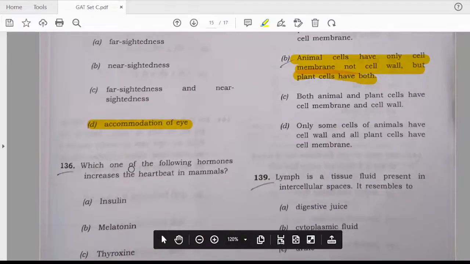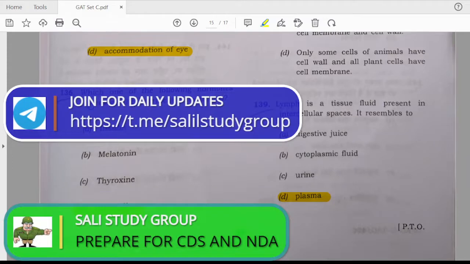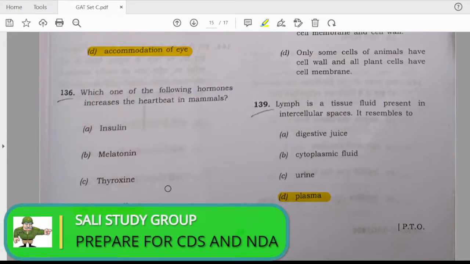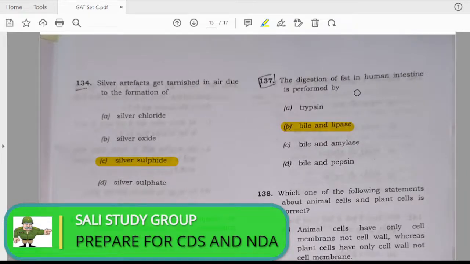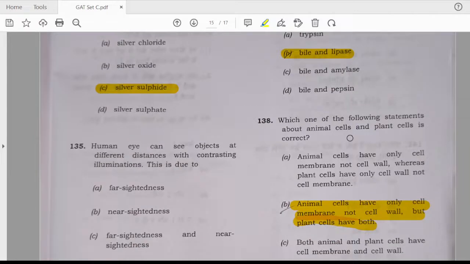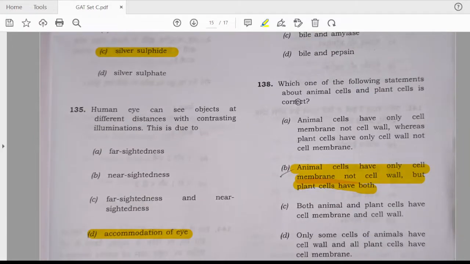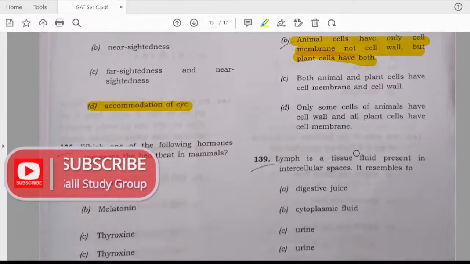Accommodation of eye. Which of the following hormones increases the heartbeat of mammals? 136 question hai ye. Answer is adrenaline. 137. The digestion of fat in human intestine is performed by B. Bile and lipase. 138. Which of the following statements about animal cell and plant cell is correct? Answer is B. Animal cells have only cell membrane, not cell wall.